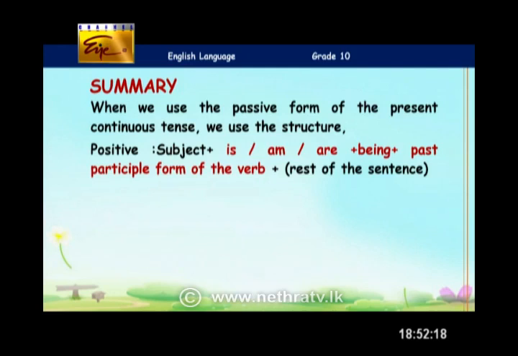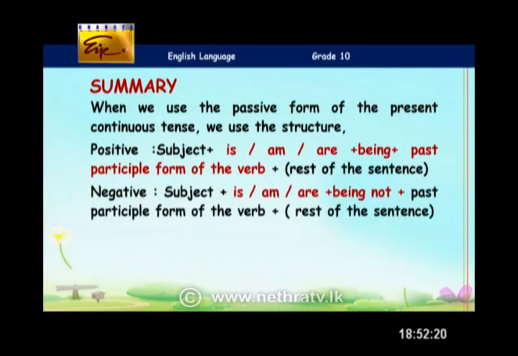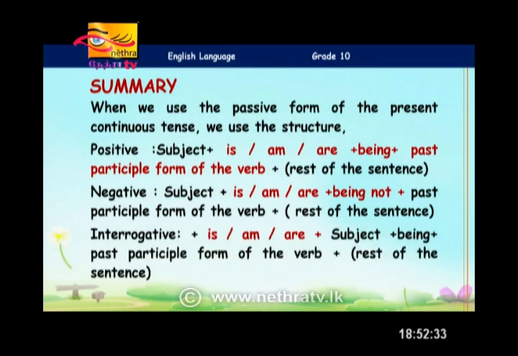If you want, you can add the rest of the sentence as well. When it comes to negative: subject plus is or am or are with not added, then being, and the past participle form of the verb. Interrogative: is, am, are, and the subject with the word being, and the past participle form of the verb, and the rest of the sentence if you need.